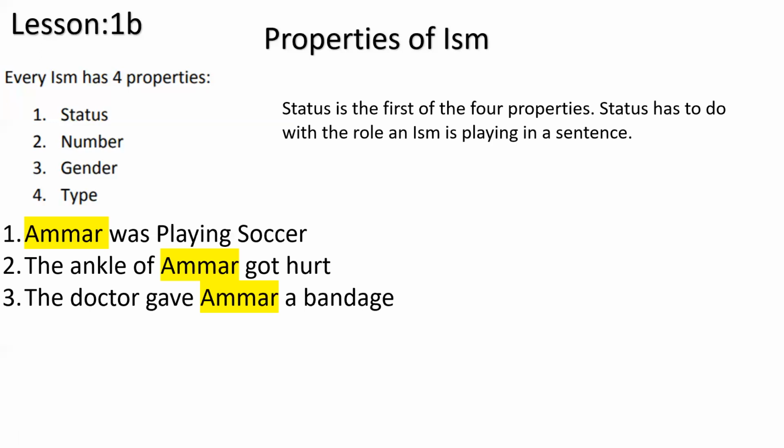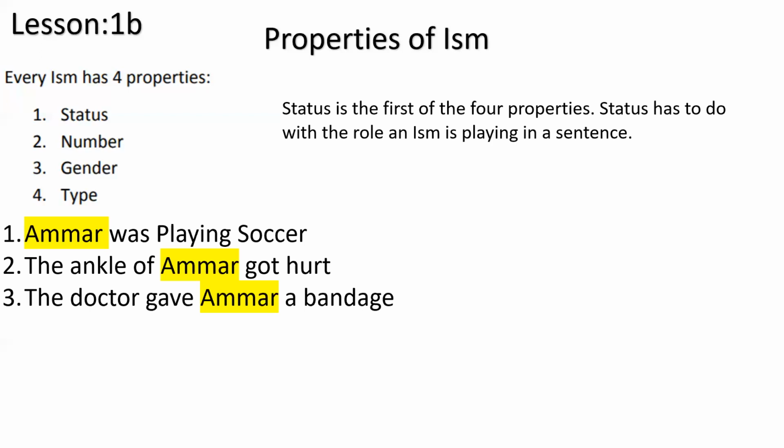You can't say Ammar is playing the main role in this second sentence, right? We cannot say that, because in the first one we can easily say that Ammar was playing soccer, but here Ammar is there giving us more information and telling us that this is something related to the ankle, and the ankle is the main part that actually got hurt.